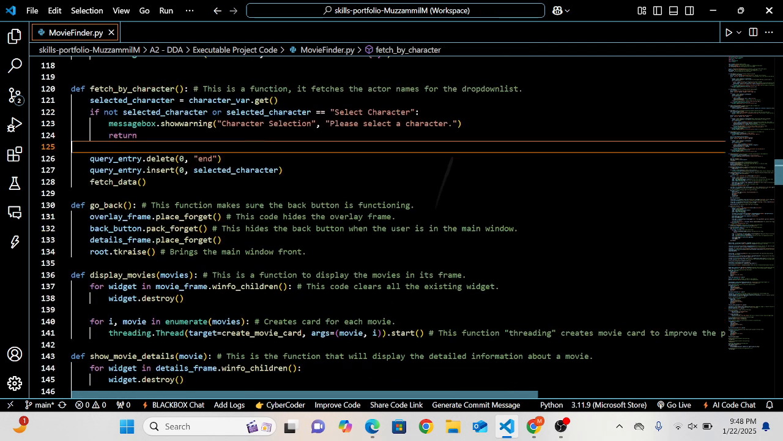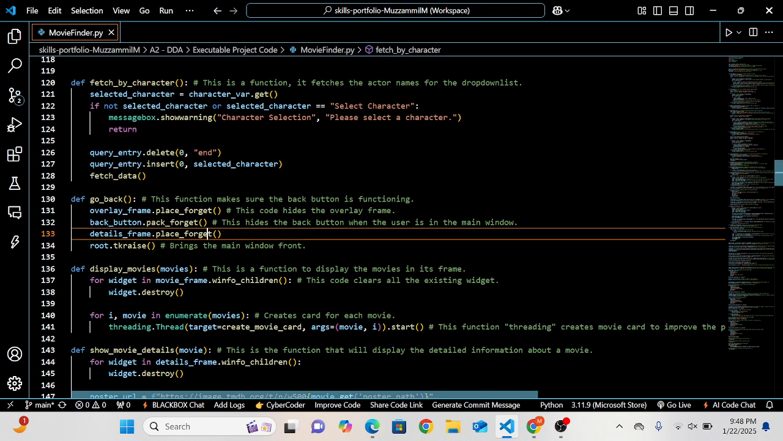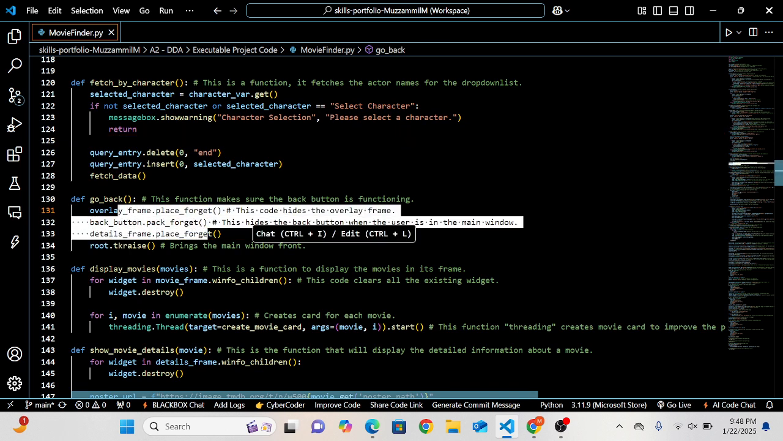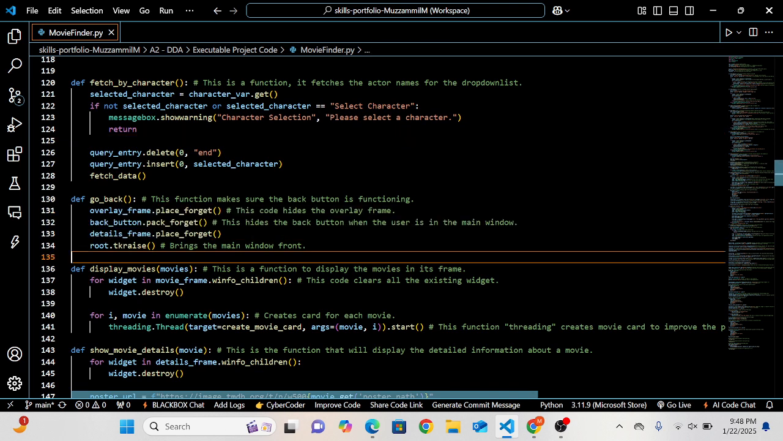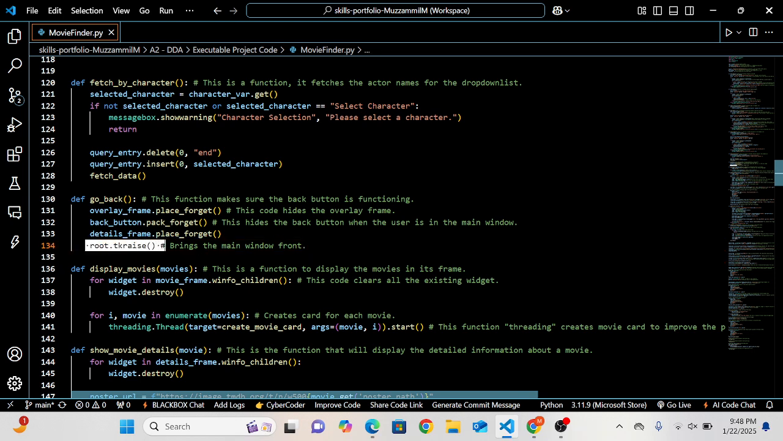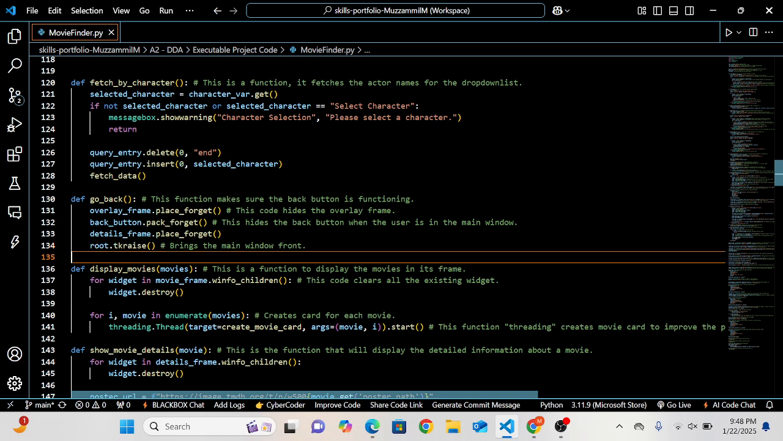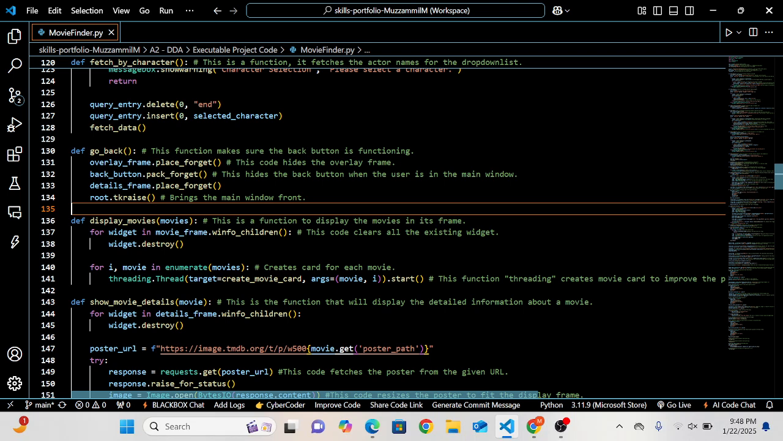Now these 4 lines below, this set of code, make sure that the back button is working and the overlay frame is hidden so that the window is visible. In the end, as you can see, this is root.tkraise. This makes sure that my main window is at the very front once the user uses my application. Then the def display_movies is the command to display the movies in its specific frame.